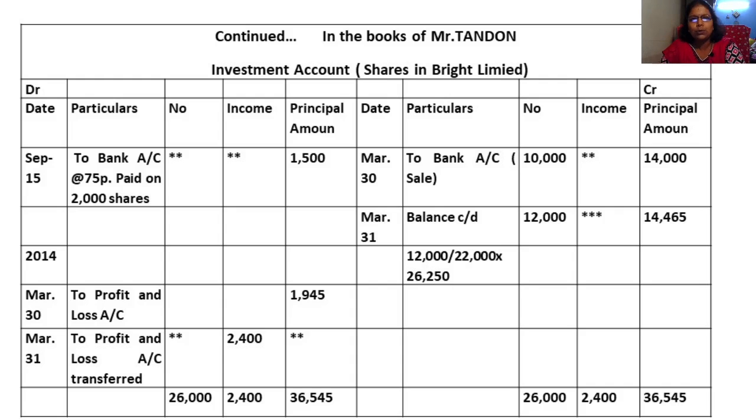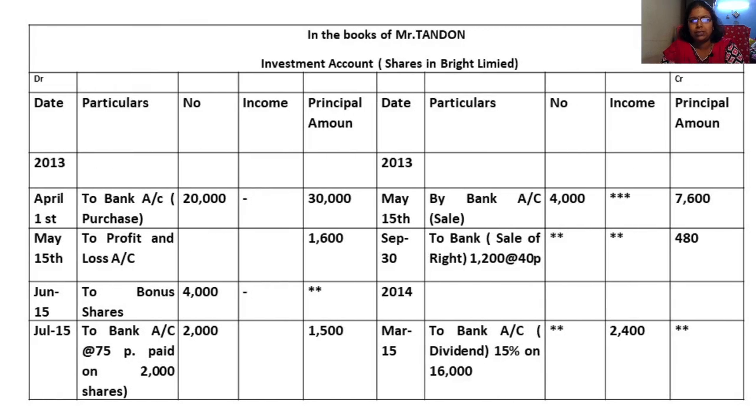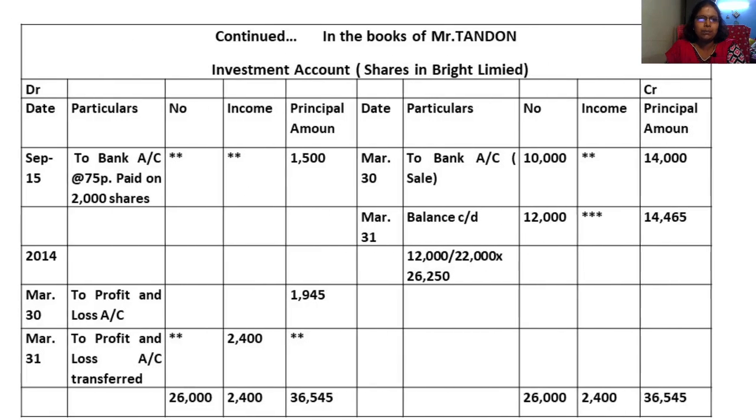Okay, so date wise you have to post it. Date wise you have to keep posting. On 1st April, whatever transaction has happened, post that, then post the May one, then June, July, then September. After September you have to post your March transaction. No transaction in October, November, December, January and February, then the March transaction. Once you post everything, you have to balance the account.